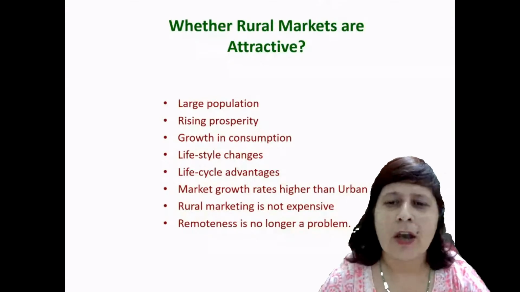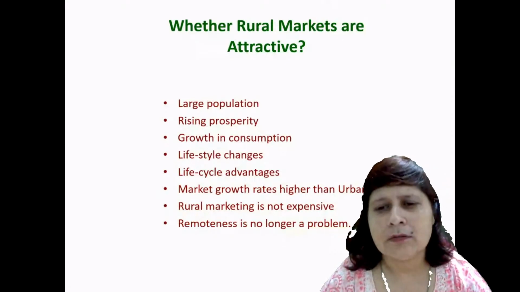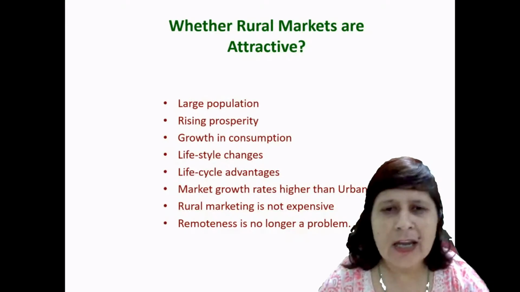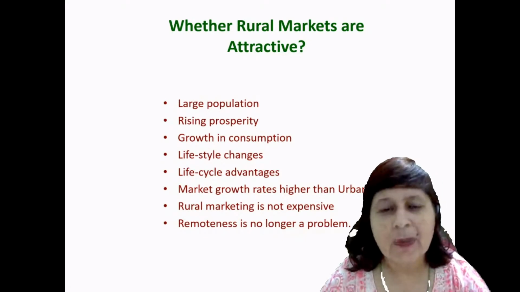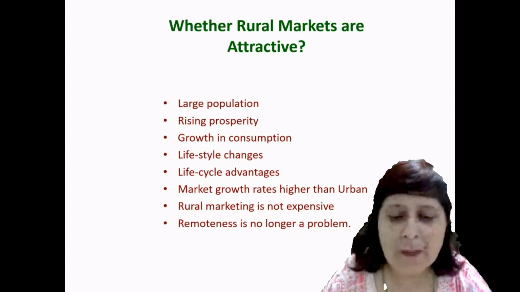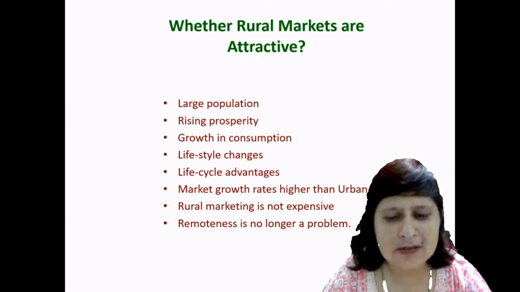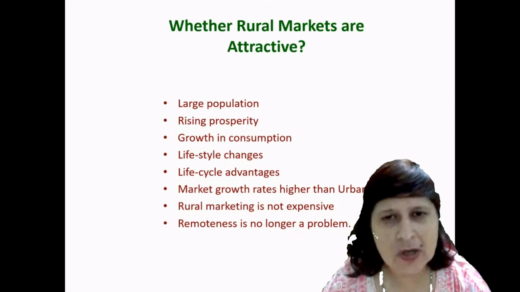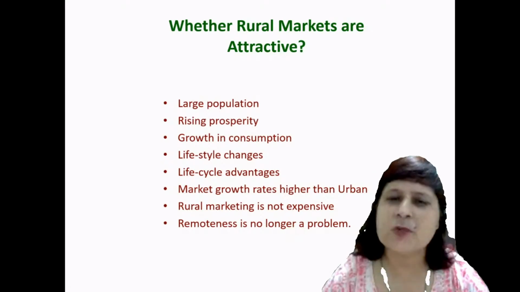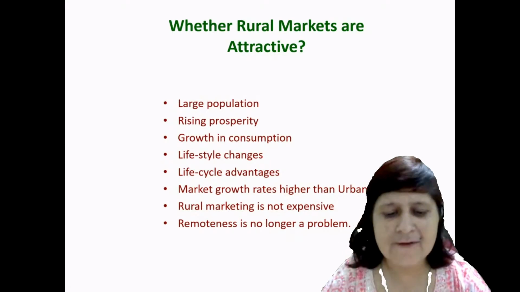Rising prosperity is because of the development of the economy and because of innovation in agriculture, right? The prosperity is rising. There is a growth in consumption, their level of education is going up. Now there is growth in consumption, their standard of living is going up. Lifestyle changes, now people's lifestyle is changing. There is a life cycle advantage because of the development of healthcare facilities. There is a change in the life cycle.